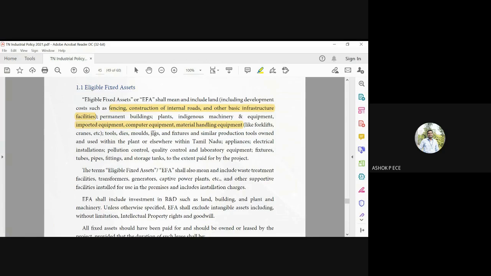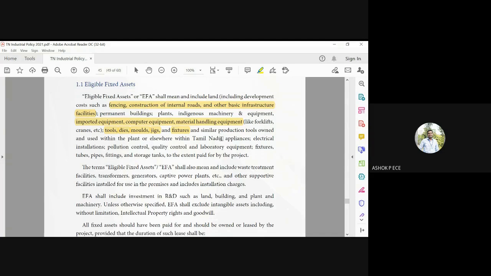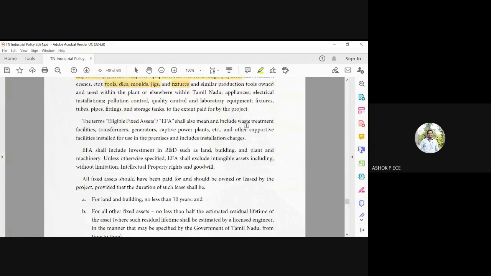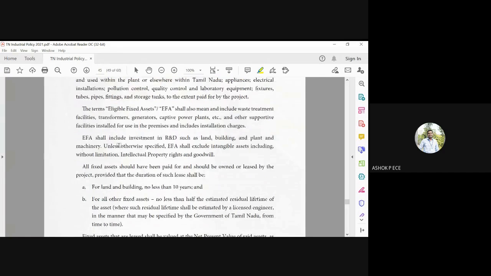For example, in the case of a manufacturing industry, you will have tools, dies, molds, jigs, fixtures, and similar production tools owned and used within the plant or elsewhere within Tamil Nadu, and appliances, electrical installations, pollution control and other things paid for by the project. Even the wastewater treatment facilities, transformers, generators, and all the power plants come under the eligible fixed assets.